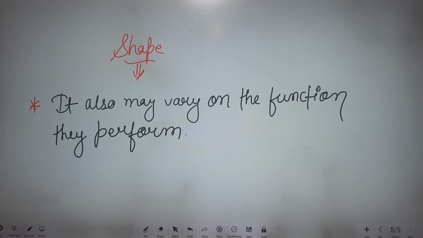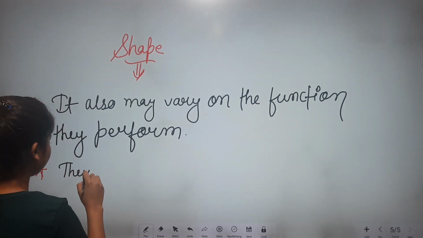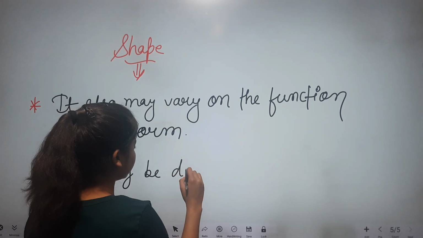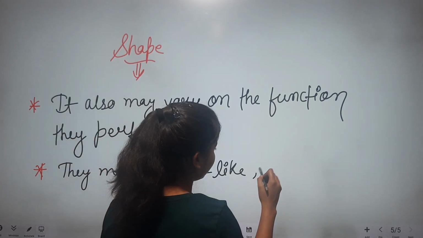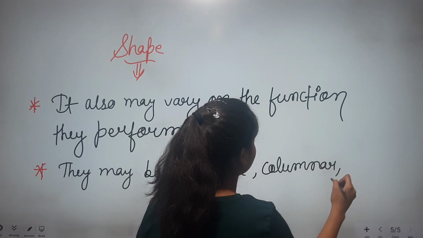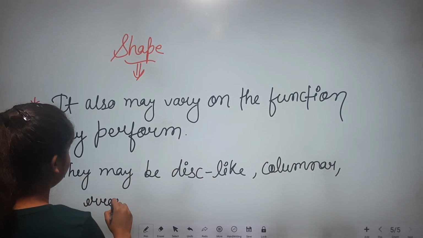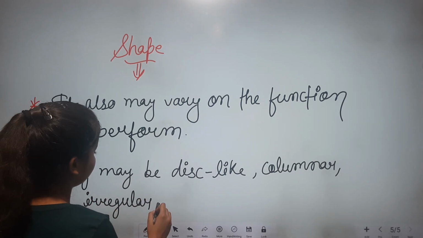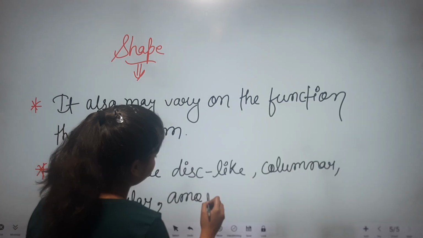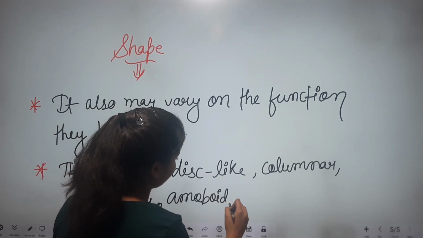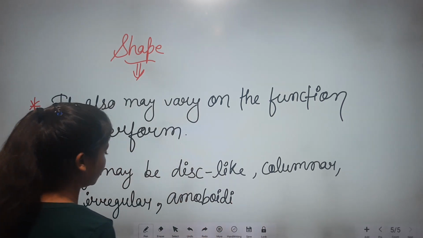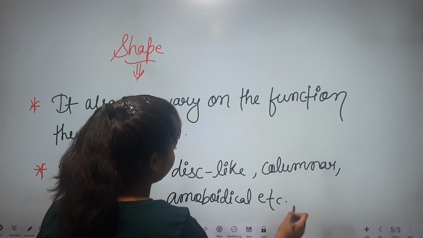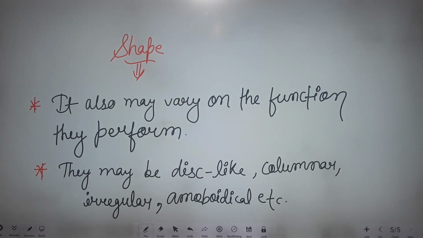They may be disc-like, columnar, cuboid, thread-like, irregular, or also amoeboid in shape.